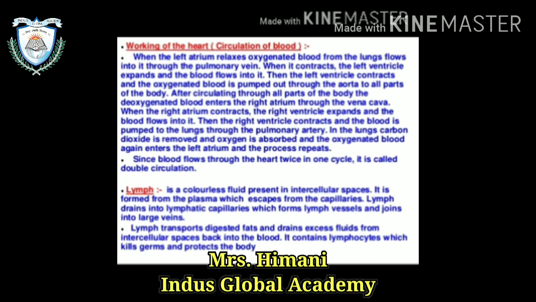After circulating through all parts of the body, the impure blood enters into the right atrium through the vena cava. When the right atrium contracts, the right ventricle expands and the blood flows into it. The right ventricle contracts and the blood is pumped to the lungs through the pulmonary artery. In the lungs, carbon dioxide is removed and oxygen is absorbed, and then the pure blood again enters the left atrium and the process repeats.